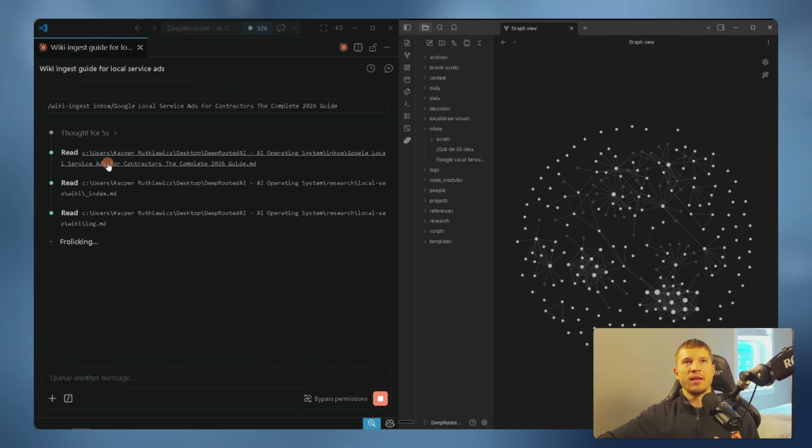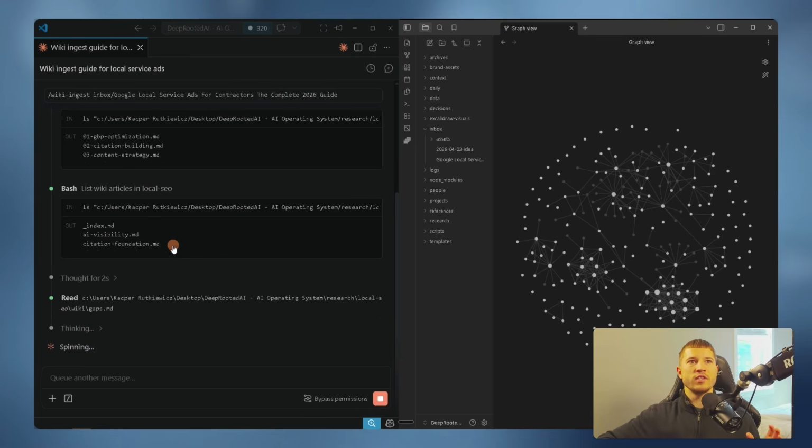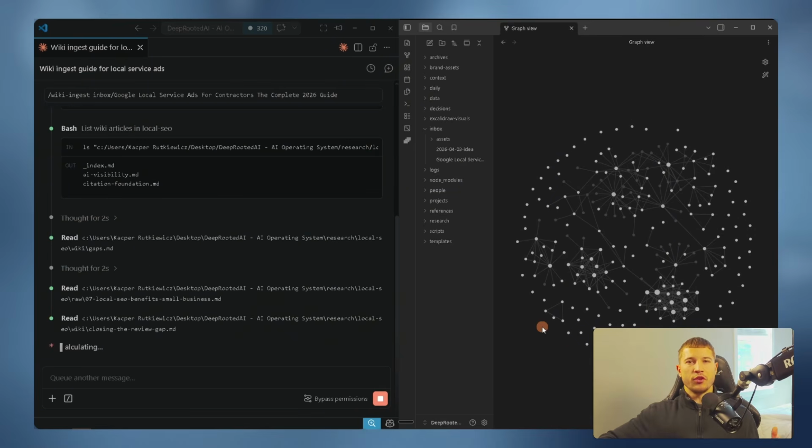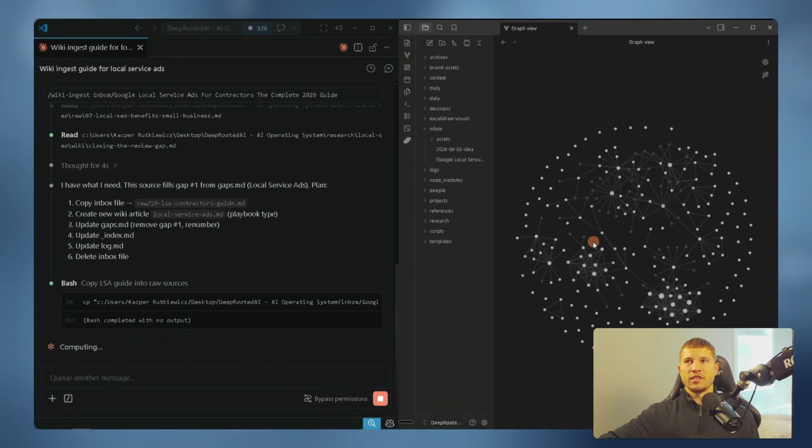And we can see that it immediately hops over to the wiki and that file and starts reading everything that's inside of it. It listed all the raw sources. It listed the wiki articles inside of that local SEO wiki. And what's cool is once it starts to ingest it, you'll see this over here start to move and update, which is a really cool visual representation of this thing working. You can see here stuff is moving around now.